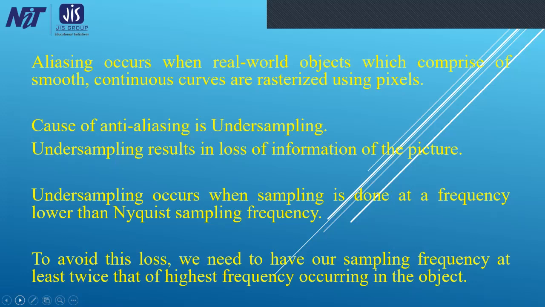Undersampling occurs when sampling is done at a frequency lower than Nyquist sampling frequency. To avoid this loss, that means the loss that occurs due to undersampling, we need to have our sampling frequency at least twice that of the highest frequency occurring in the object. This is done to avoid this loss. Otherwise, this loss is not avoided.